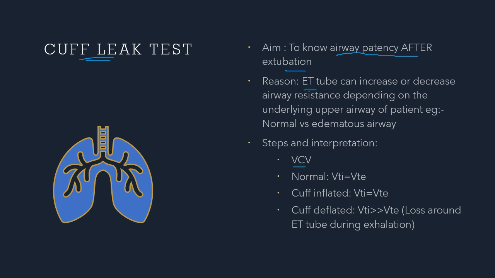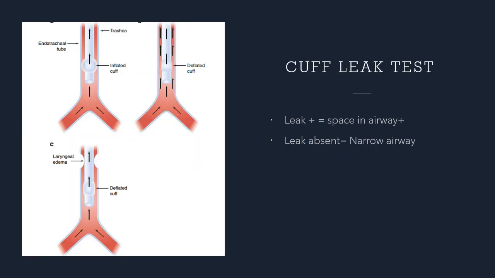Put the patient on a volume control mode. Normally what happens, the tidal volume that comes inside in the inspiratory limb should be equal to the volume that is going to come out in the expiratory limb. If the cuff is inflated, then this is what is going to happen. If you are deflating the cuff, then that means there will be some loss of air around the endotracheal tube during exhalation. So, your expiratory limb will have lesser volume of air compared to that of your inspiratory limb.